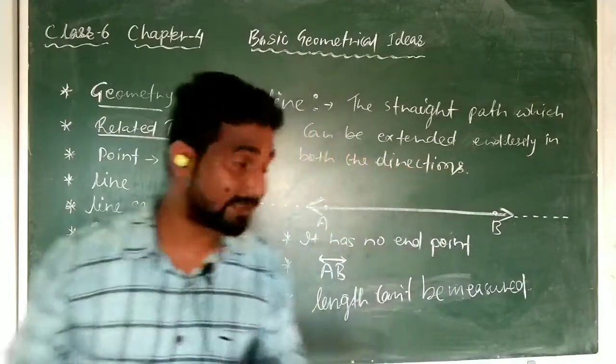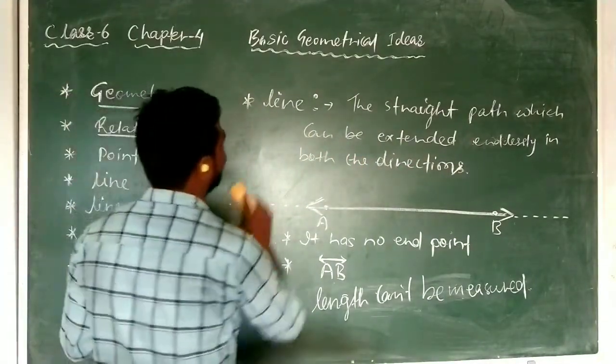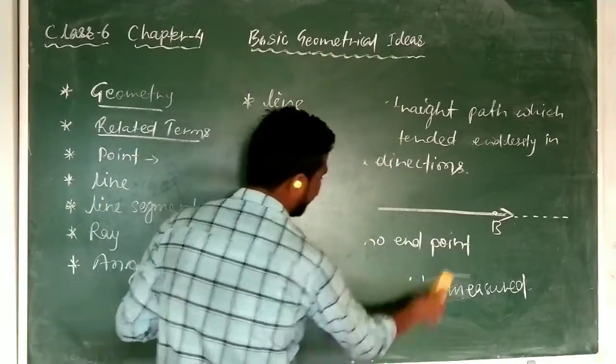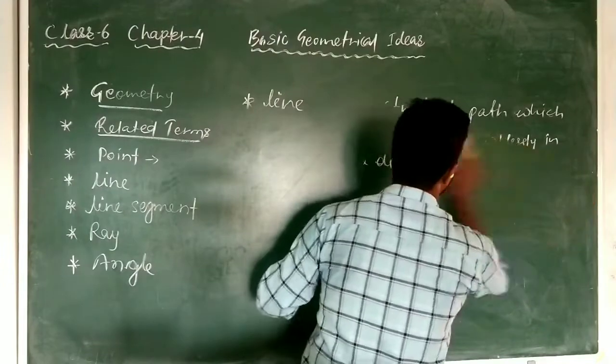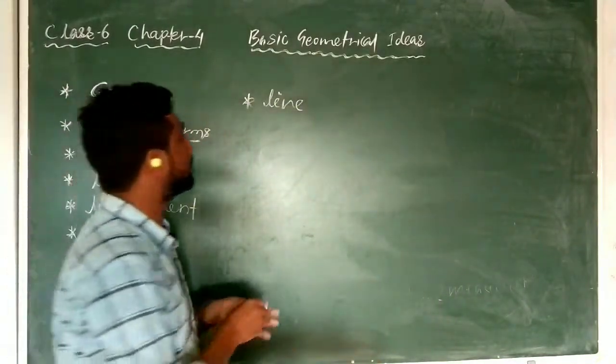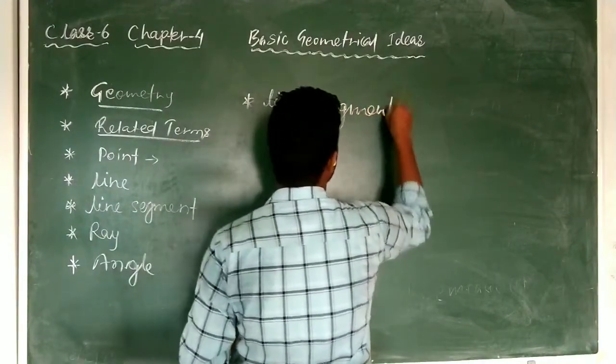After line, the next term after point is line segment. For line segment, pay attention and wait for a moment, I will not take too much time erasing. So now the second term is line segment. And what is a line segment?